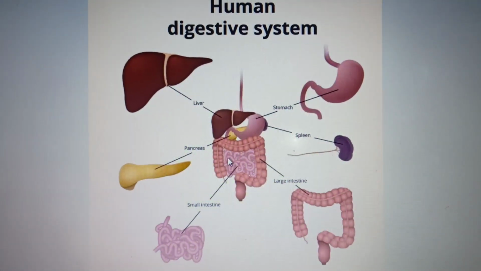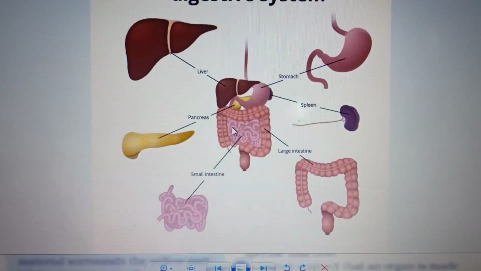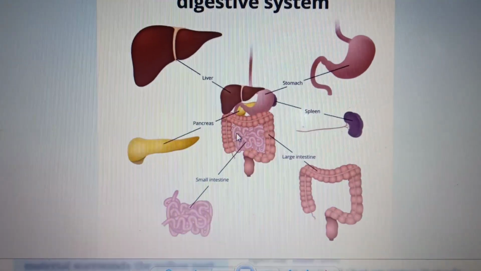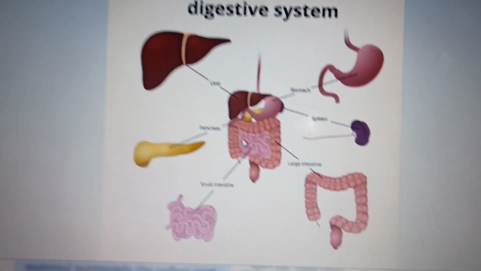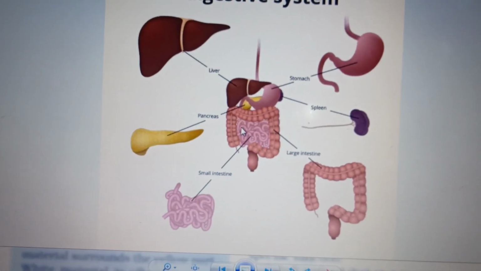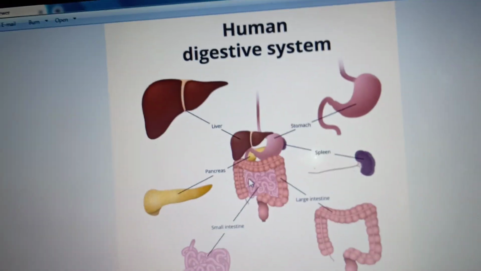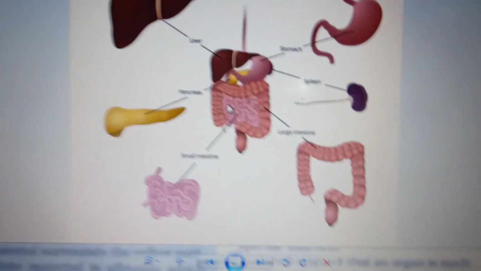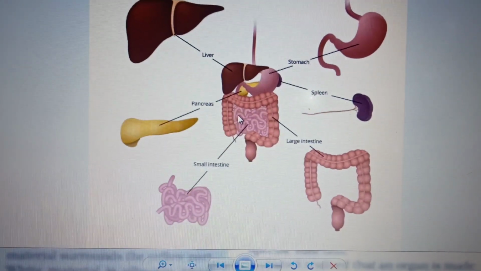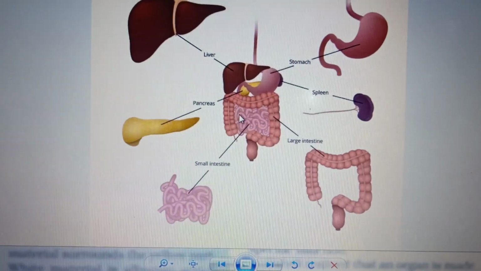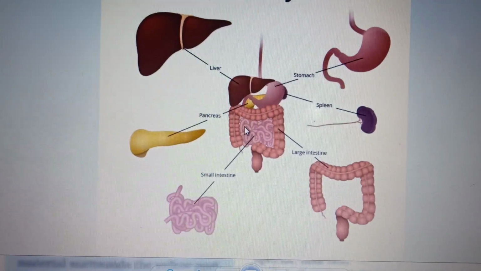We take food, and the complex food substances will be converted into simpler forms, and through blood it will be reaching our cells. So digestive system means for digestion. Like that we have so many organ systems. For example, the excretory system is meant for excretion. The respiratory system, a pair of lungs, is meant for breathing. Same thing, this is for animals.